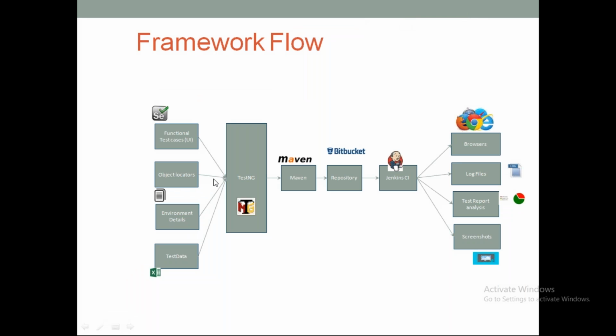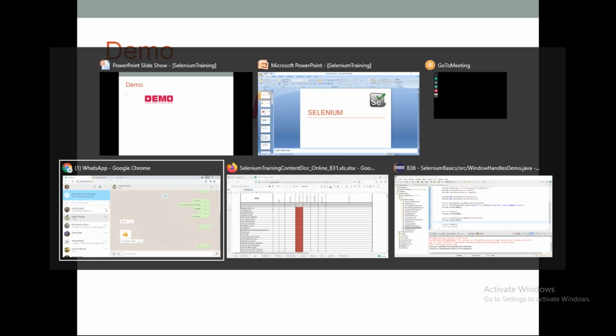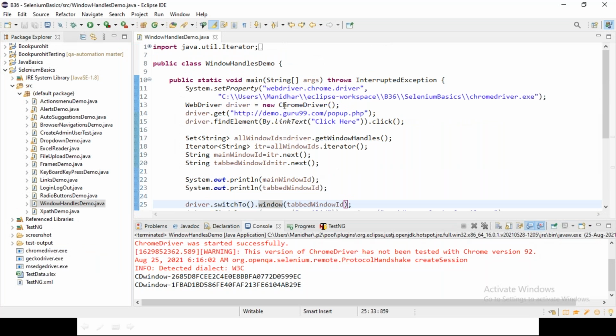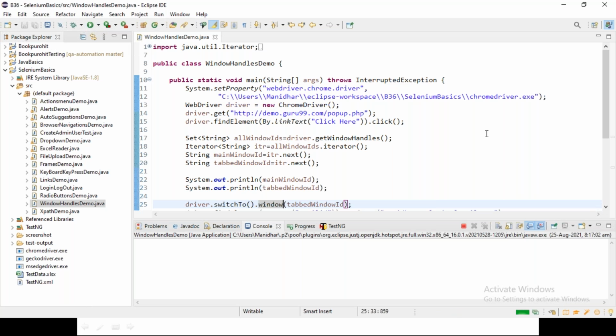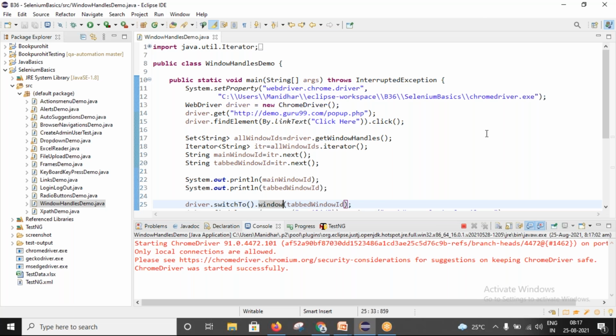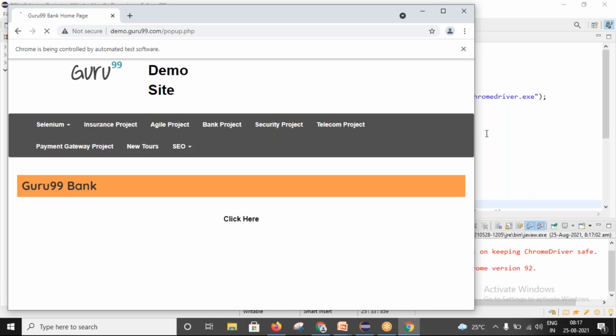Then let me show you a simple demo. Let me run a very simple program. This program will open a demo application, click on a link, open a new window, enter an email in the new window, and close the browser. Very simple demo, just to get some feel for how the automation works.